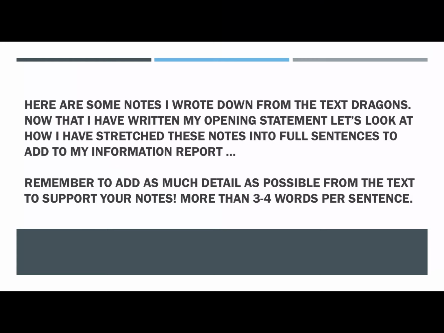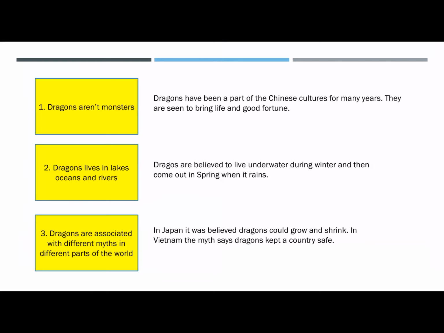So in the last lesson, you would have written down notes from your information report, you have put them into categories with subheadings, and now you are adding that information into your report under those subheadings. But how are you going to do that? What should your information look like?